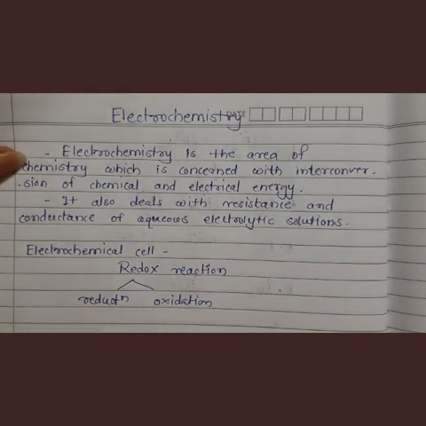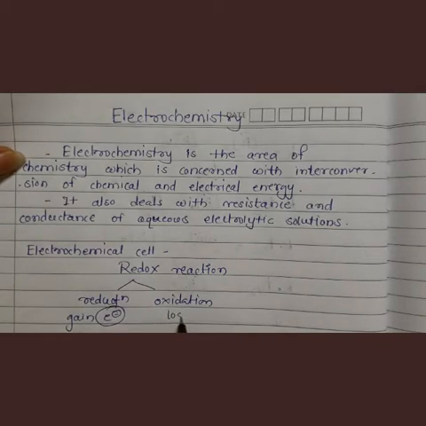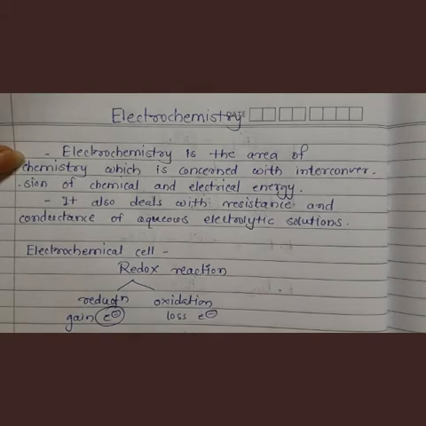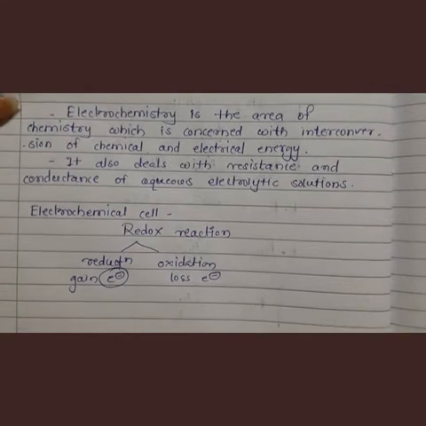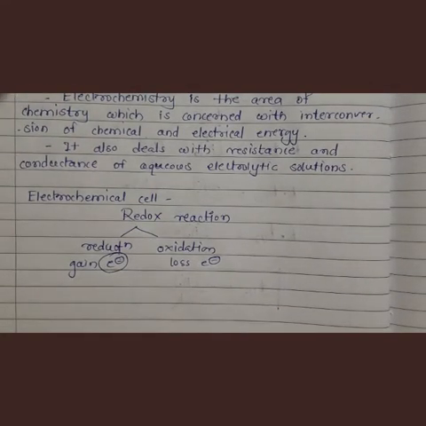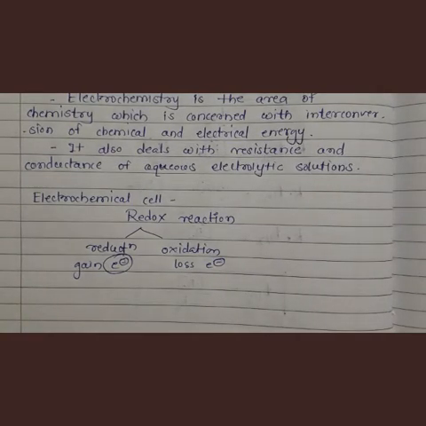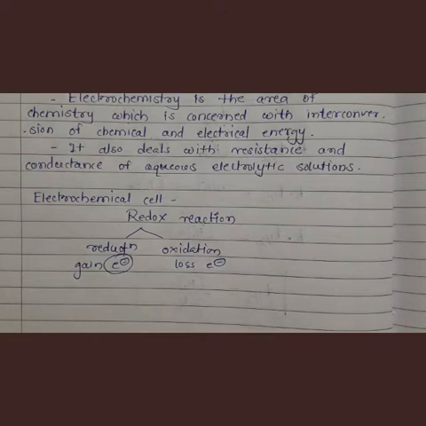Now, reduction means what? Gain of electron, right? And oxidation means what? Loss of electron. So the process of gain of electron and loss of electron is taking place simultaneously in this redox reaction. Okay, and these redox reactions are the basis of this electrochemistry. Understood? Redox reactions are the basis of the electrochemical reaction, or we can say electrochemistry.